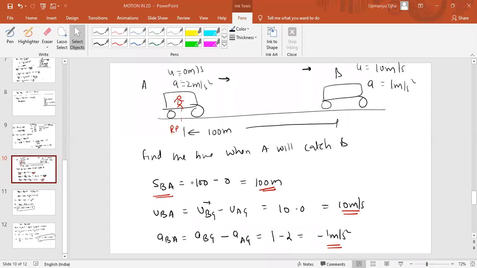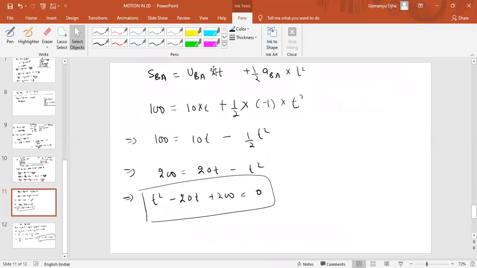Displacement of B with respect to A. B with respect to A. It should be minus 100, not plus 100. This should be minus 100. This will come as minus.